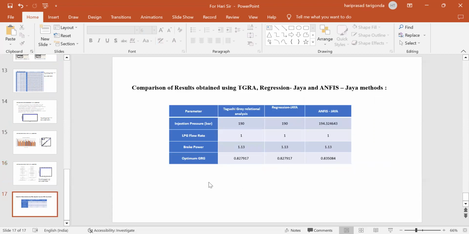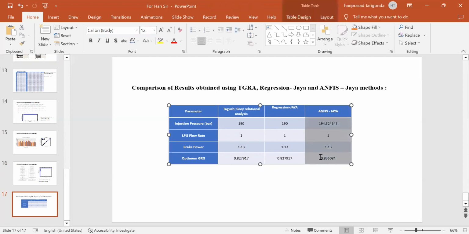If you compare all the results, one is Taguchi Grey relational analysis, one is regression with the JAYA algorithm, and one is ANFIS with the JAYA algorithm. The optimized conditions for running the diesel engine are almost similar. But the ANFIS model gives very accurate results. We actually tested at 190, 210 and 330, but the optimum conditions are obtained at 194 bar, 1 LPM and 1.13 kW brake power.